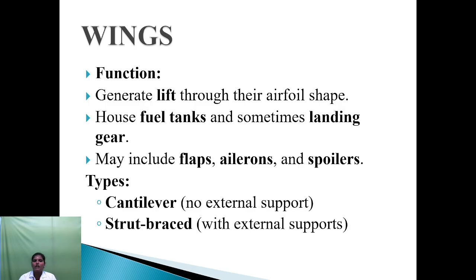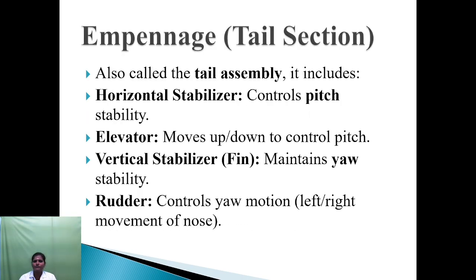Wing generates lift through its aerofoil shape. It houses the fuel tanks and sometimes the landing gear. It may include flaps, ailerons and spoilers. There are 2 types of wings. First one is cantilever, second one is strut-braced wing.